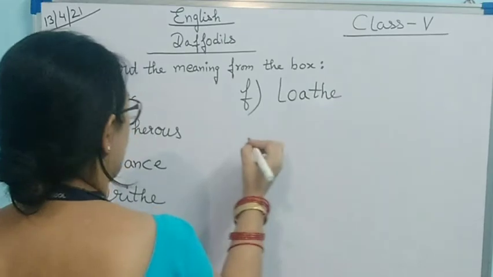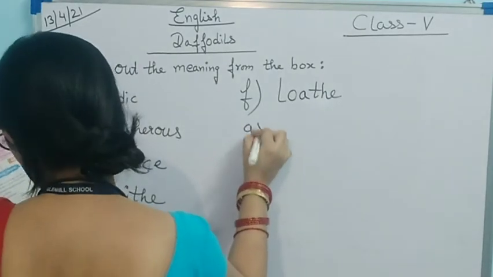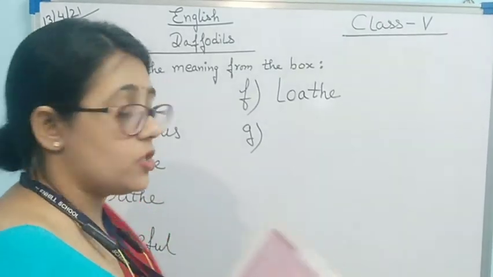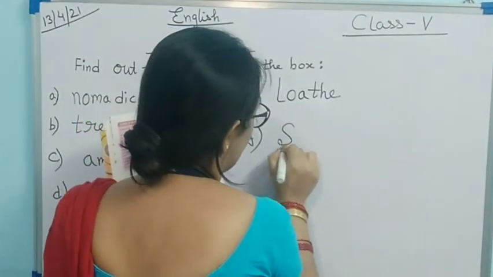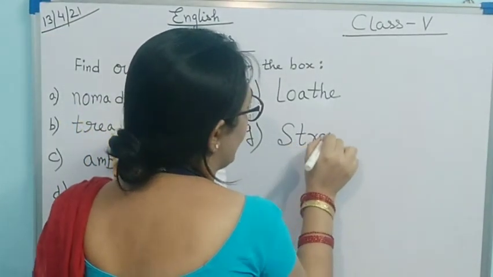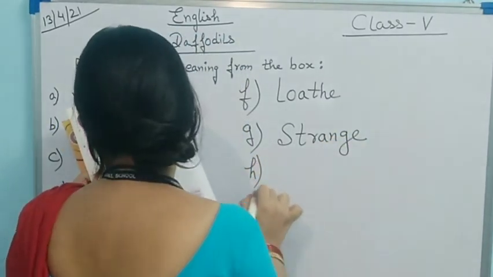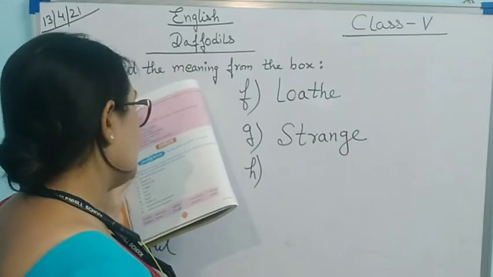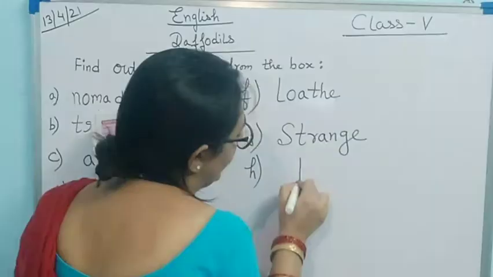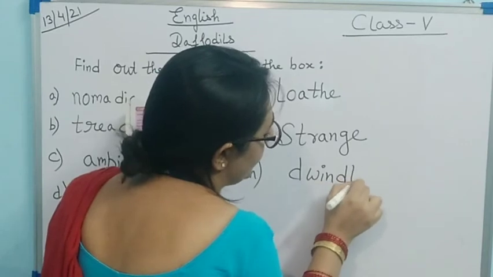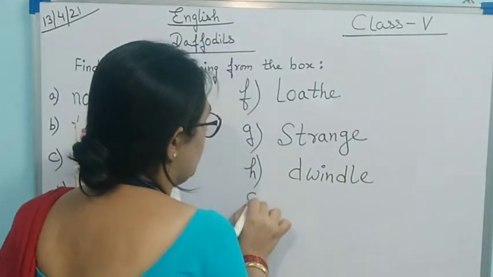L-O-A-T-H-E. Now G. Weird. Weird is strange. S-T-R-A-N-G-E, strange. H. To fade out. To fade out means dwindle. D-W-I-N-D-L-E, dwindle.